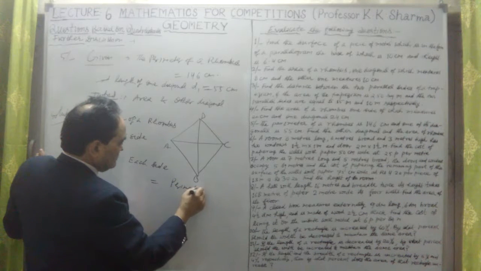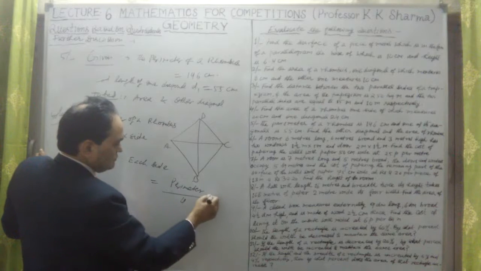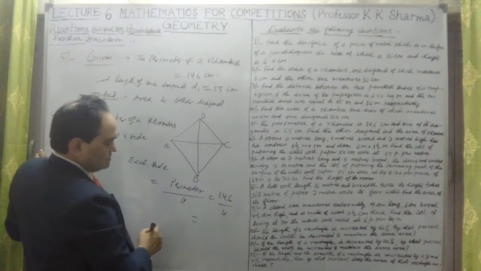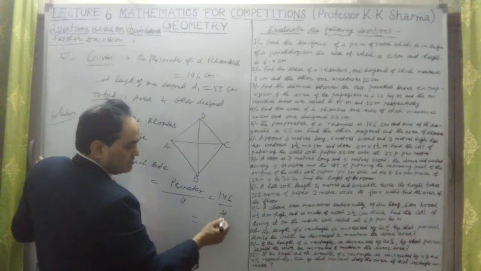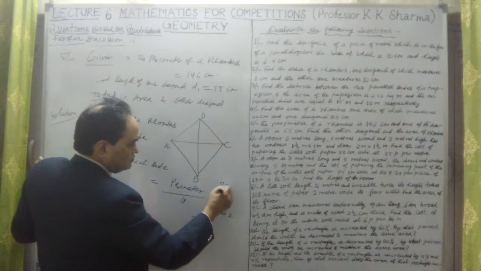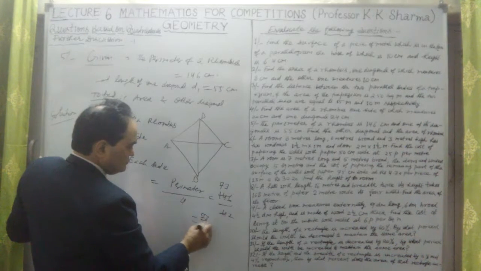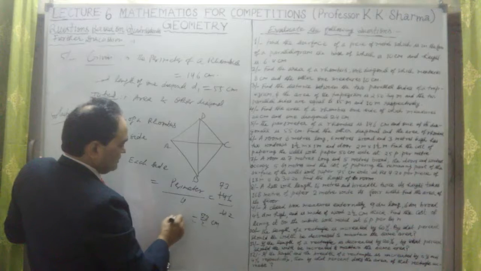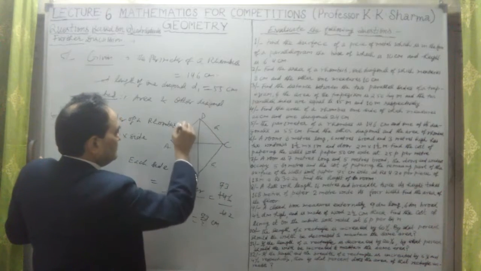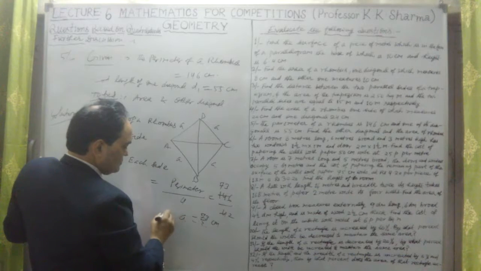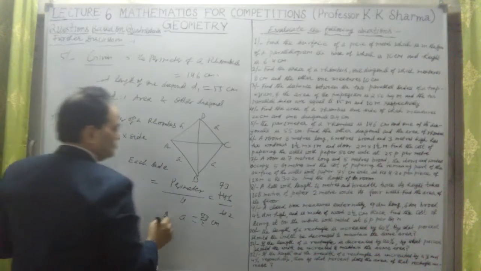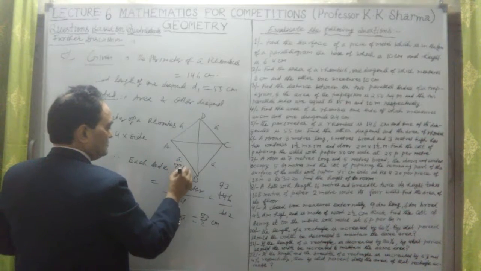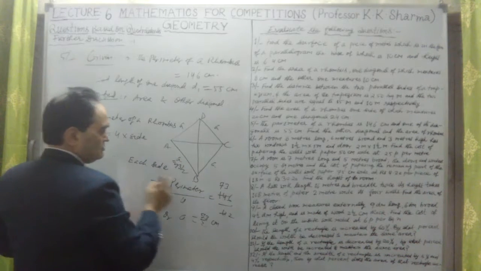That is perimeter upon 4. Perimeter is 146 given to us, divided by 4. Cancel out by 2: 2 into 73 is 146, and 2 into 2 is 4, so 73 by 2 centimeter is each side. So this is each side. Let me take this as A here. So each side A is equal to 73 by 2. This is one of the sides.